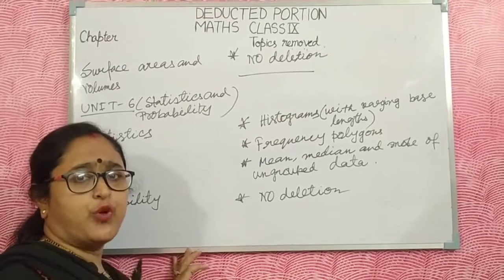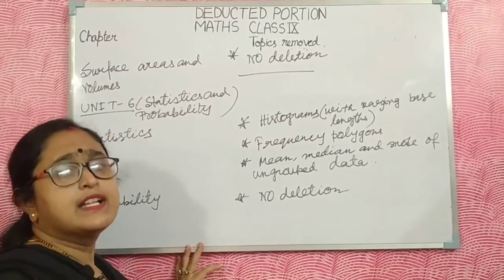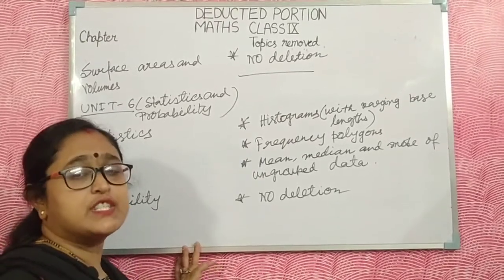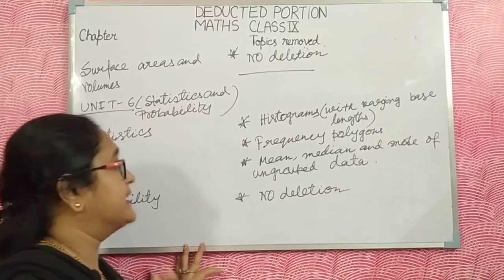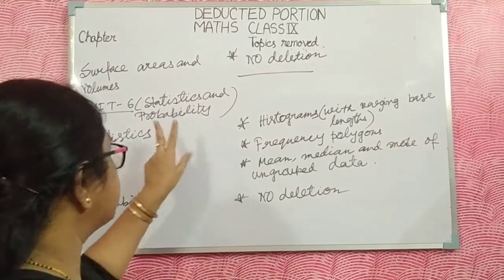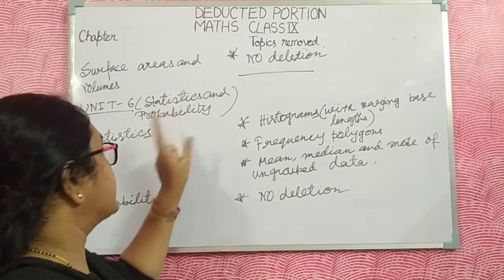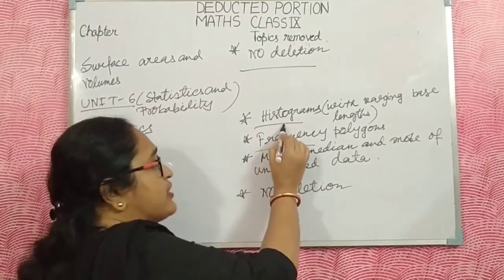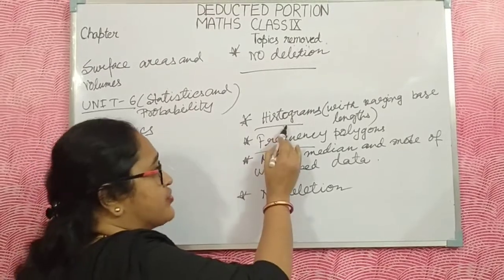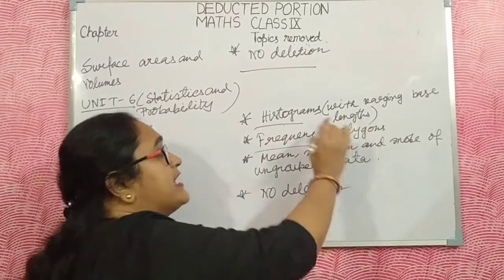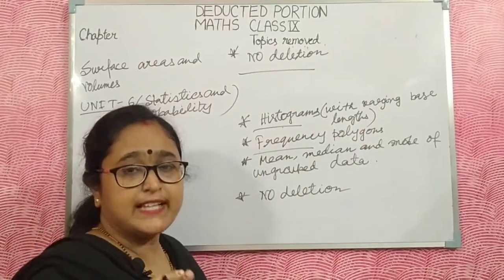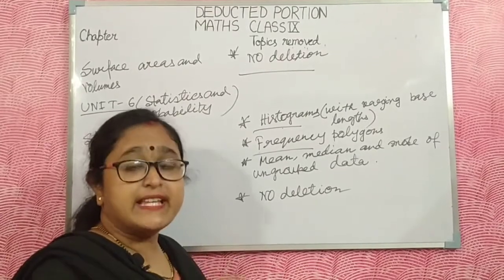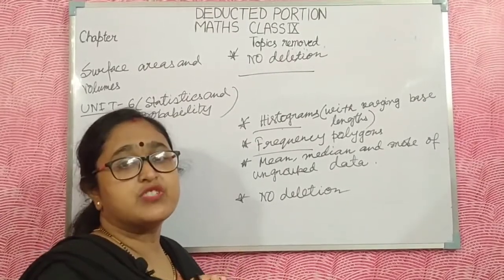Cube, cuboid, sphere, cylinder, cone are in your syllabus. There is no deletion. And the next, this is the last unit, statistics and probability. The first topic is statistics. Histogram: the histogram with varying base length, that means where the base length varies, this type of histogram is deleted from your syllabus.